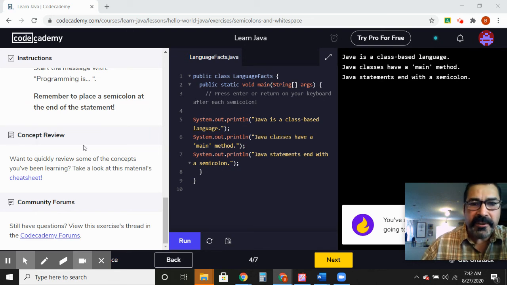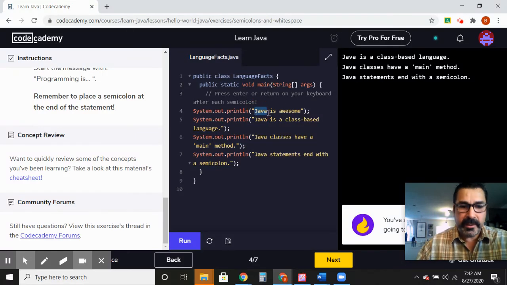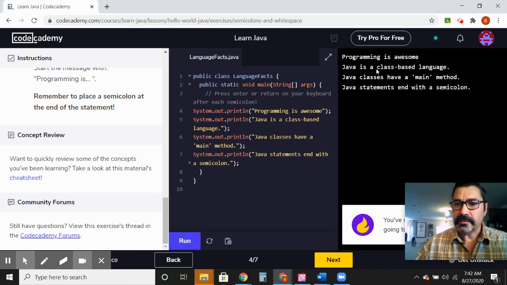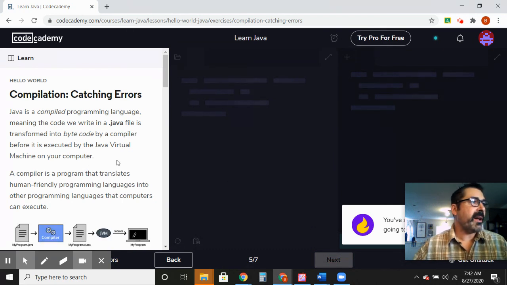Okay, and now to finish this thing up, you can see I took a couple liberties here. I just removed some spaces, but we still have each of these statements on a new line. So the next thing you have to do is make your own line that says programming is awesome. And then when you run it, you have your own line in there, and now we're ready to go on to the next section, which is 5.